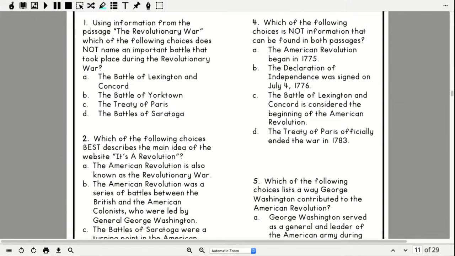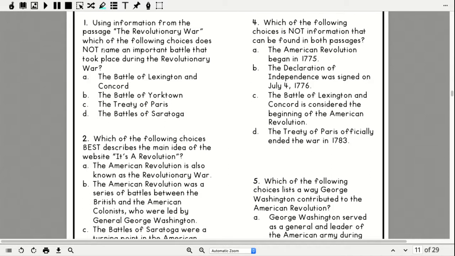Number one, using information from the passage, the Revolutionary War, which of the following choices does not name an important battle that took place during the Revolutionary War? A, the Battle of Lexington and Concord. B, the Battle of Yorktown. C, the Treaty of Paris. And D, the Battles of Saratoga.